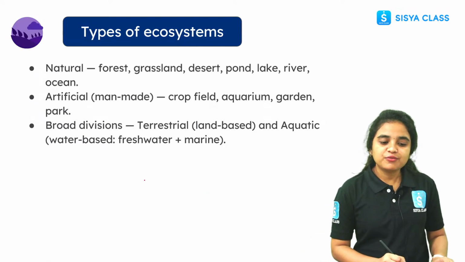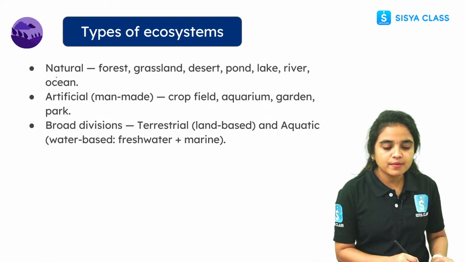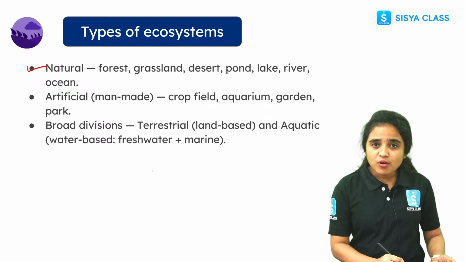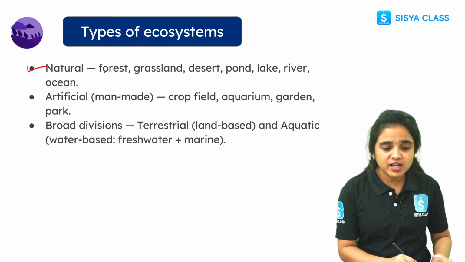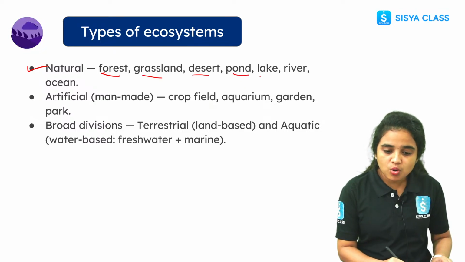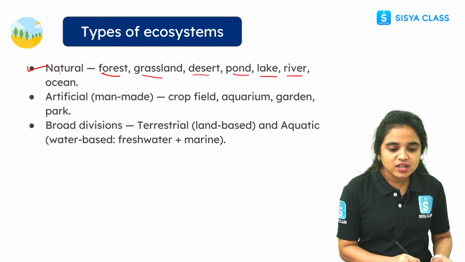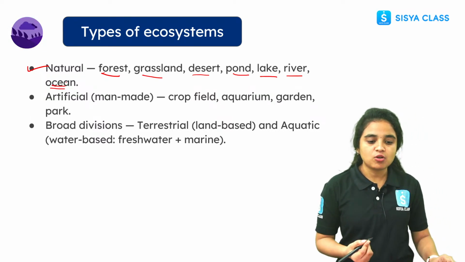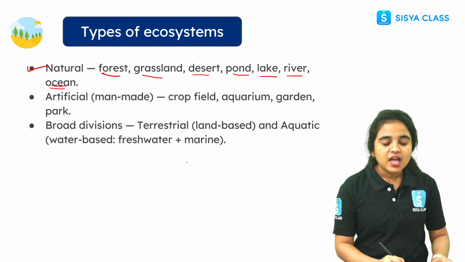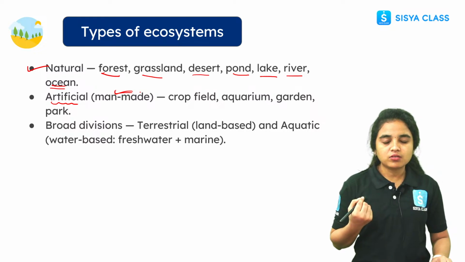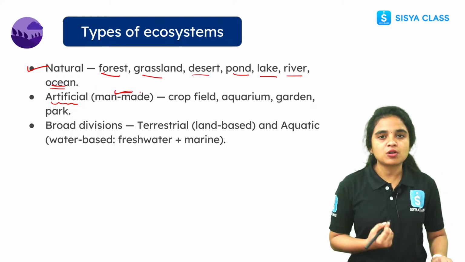And there are different types of ecosystem, students. The natural ecosystem includes forest areas, grasslands, desert areas, ponds, lakes, rivers and the oceans which are present in nature. We call it a natural ecosystem. And what is an artificial ecosystem? It is made by man, a man-made ecosystem or artificial ecosystem.